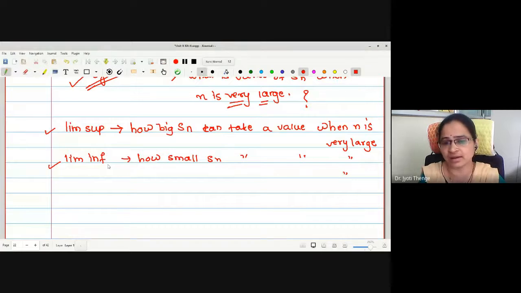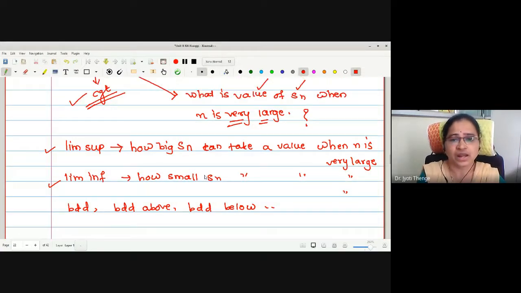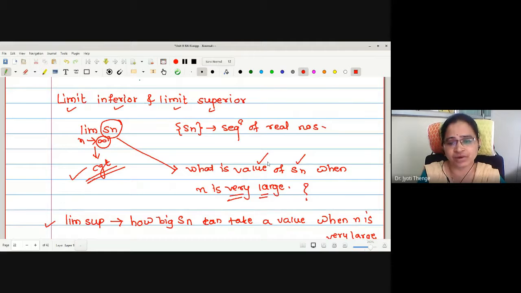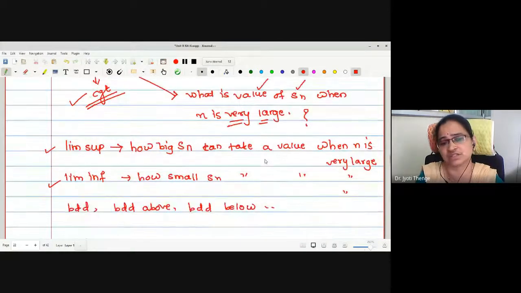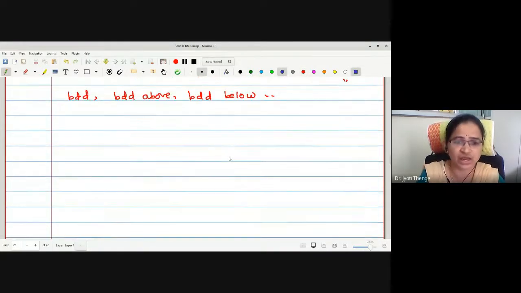If you go through any real analysis book, this concept was defined for sequences of real numbers, but different criteria are given. What different criteria? This is defined for bounded sequences. This is defined for sequences bounded above. This is defined separately for sequences bounded below, and so on. Different criteria for different types of sequences. Now, in order to understand the concept clearly, we are going to study the general definition. Therefore, I am going to tell you the general definition of limit superior and limit inferior. Let me write first for limit inferior.